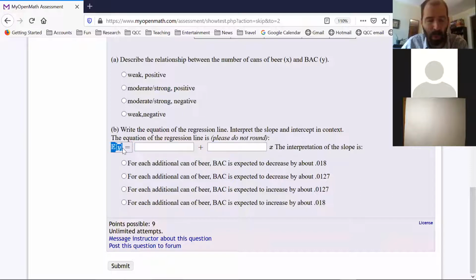I called this y hat. Sometimes they call it E of y, the estimated value of y. And they want the y-intercept and the slope. The y-intercept is the number over here, and the slope is the other number that's next to the variable x. Okay, and we talked about how to get these.